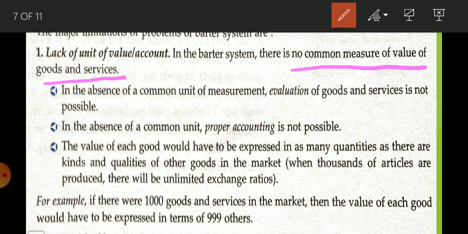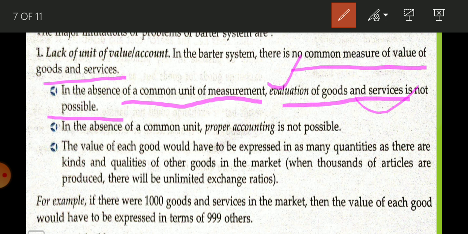Like today, if we want to purchase anything, we know the price of the product. Suppose I want to purchase any commodity that is worth 10 rupees, and if I am having 10 rupees in my purse, I can purchase it. But if you go to the barter system, there is no such common measure of value. So they don't know how to decide the value of commodities. So this is the biggest problem of barter system. In the absence of a common unit of measurement, evaluation of goods and services is not possible.